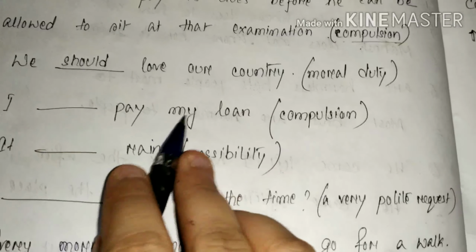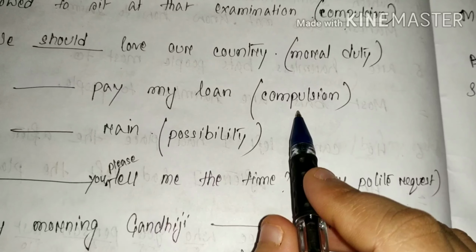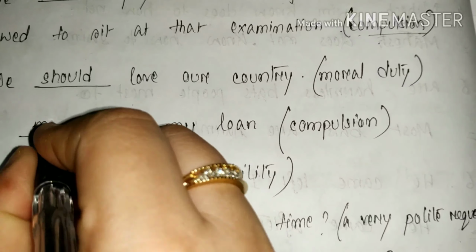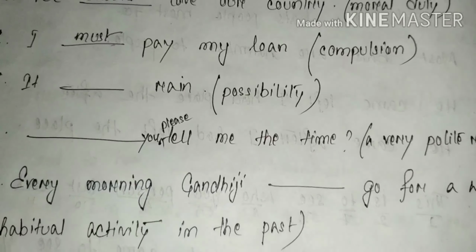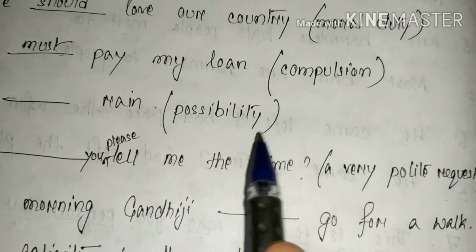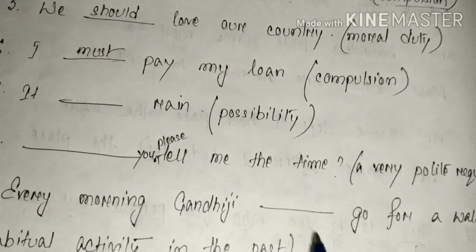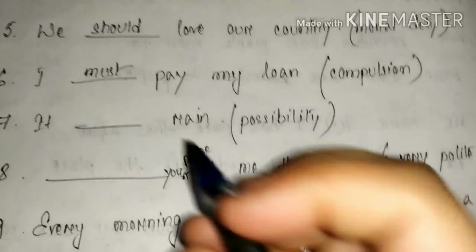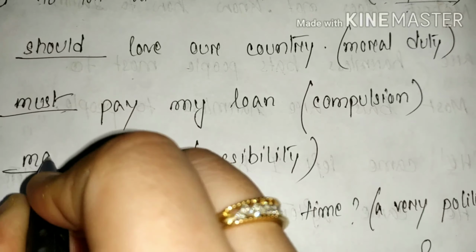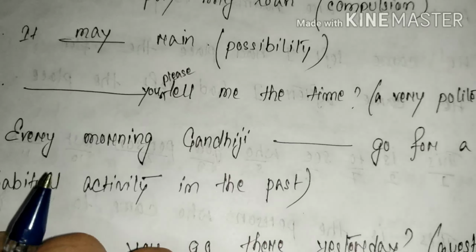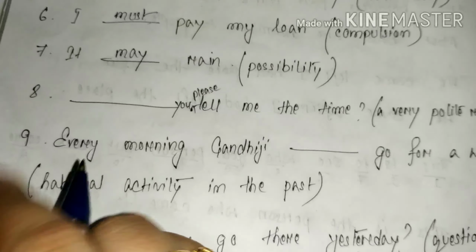Next, see, I dash pay my loan. Compulsion again. So what will be? I must. It dash rain. Possibility. What will be? It may. May signifies possibility.